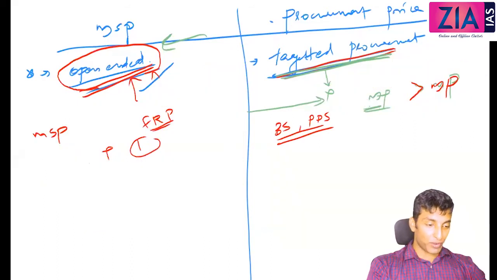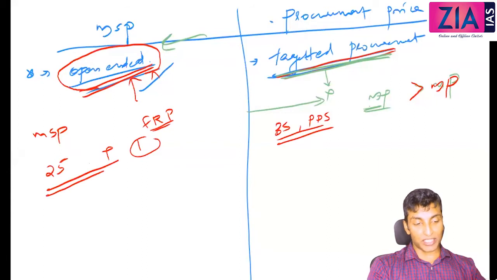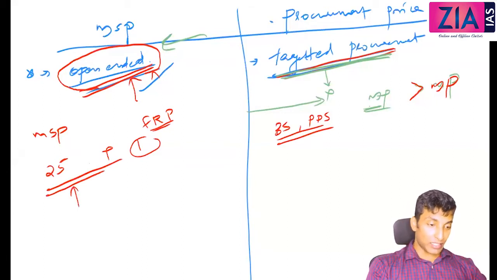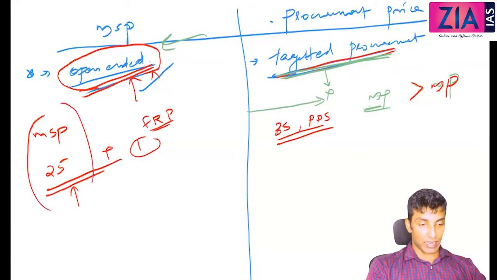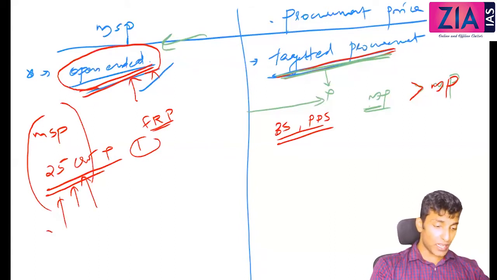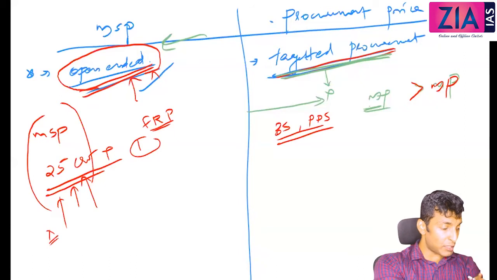So MSP for 25 crops, and you just have a double check for this, because anytime it can change. Okay, so agricultural price policy will change, so based on that MSP will also change. So 25 crops MSP and sugarcane. Now here, when we discuss about these 25 crops, potato, tomato, etc., those items will not be there. Why will those items not come under MSP?